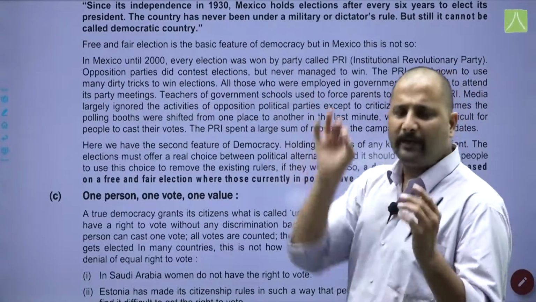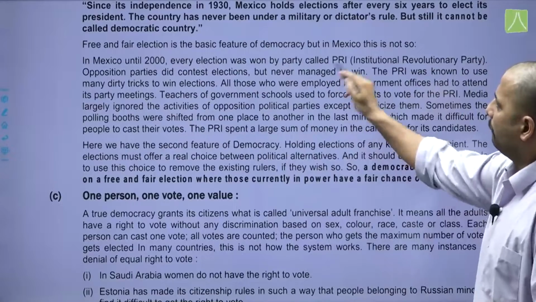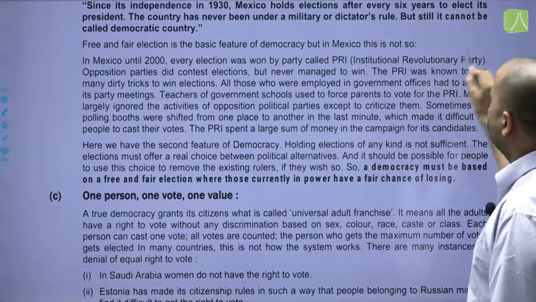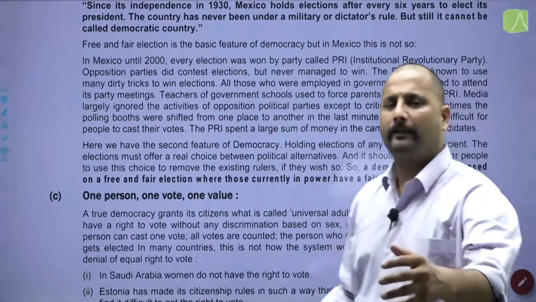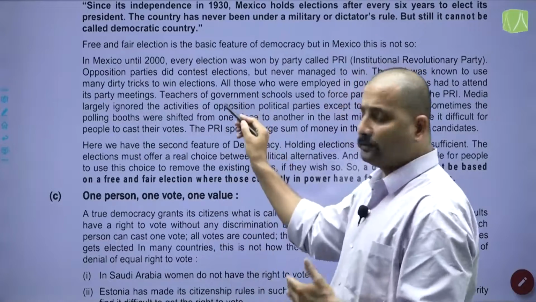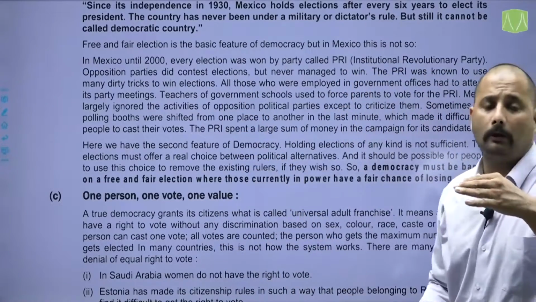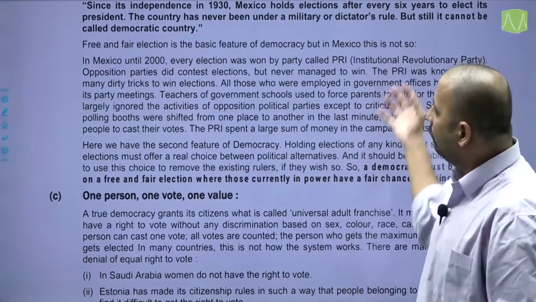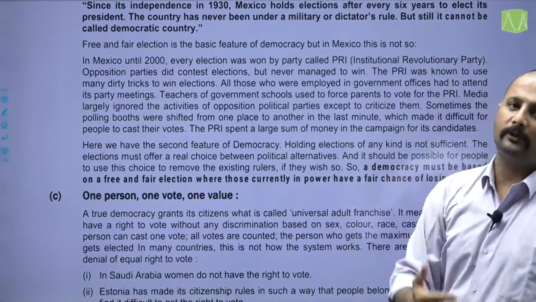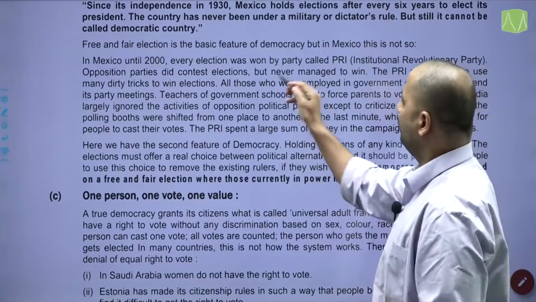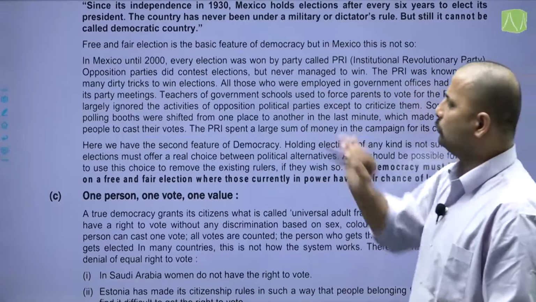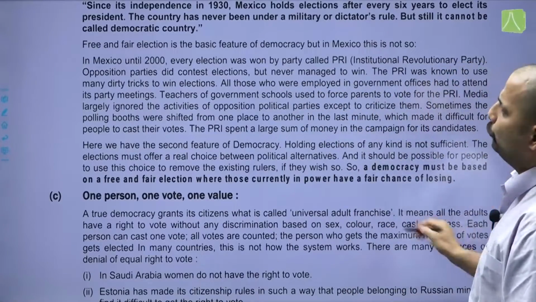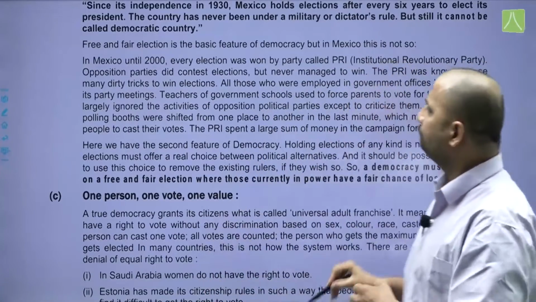Until 2000, every election was won by the PRI, the Institutional Revolutionary Party. Opposition parties did contest elections, but they were not allowed to win, because the PRI was known to use many dirty tricks to win elections.